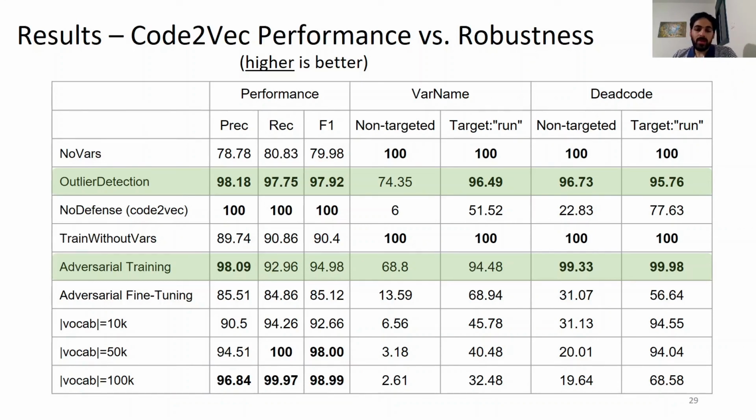For defense with retraining, adversarial training achieved good scores in robustness while keeping good performance while not under attack. And for defense without retraining, the outlier detection defense achieved similar robustness scores as adversarial training, but with only 2% degradation in performance.